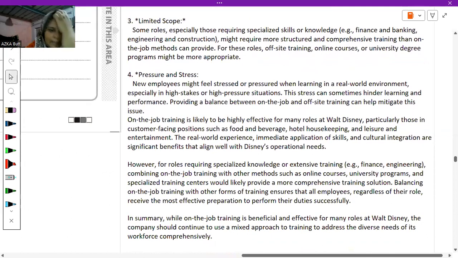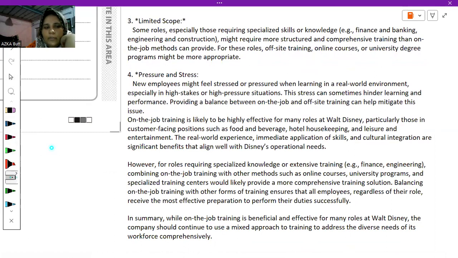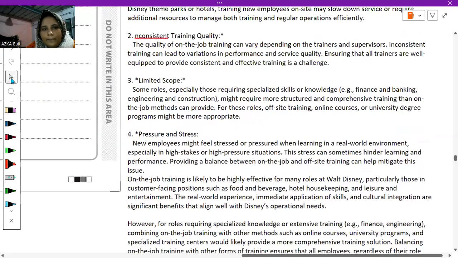So at the end, basically, now I'm going to make a conclusion or you can say evaluation point that on-the-job training is likely to be highly effective. So I'm not going to read this one, but yes, if you want to have a look, you can just read limited scope. These last two disadvantages, if you want to, because I have it in maximum, so that you can gain more knowledge on what other points you can write in this question.